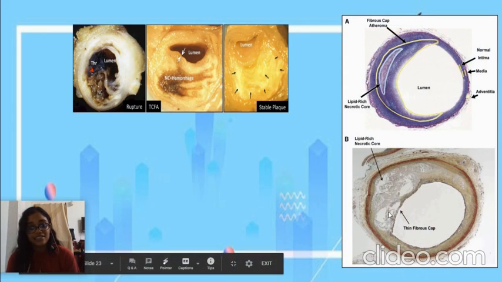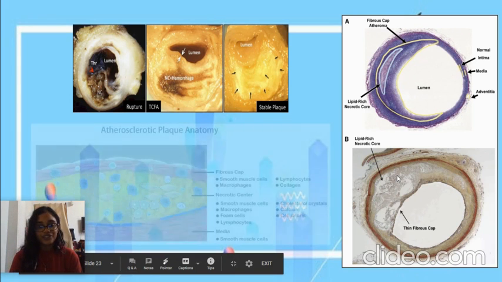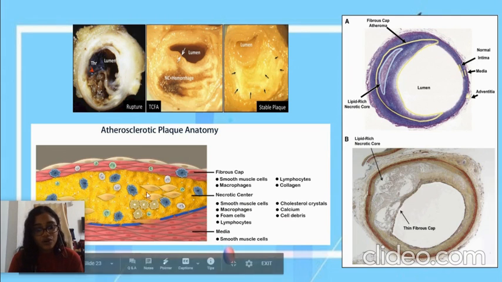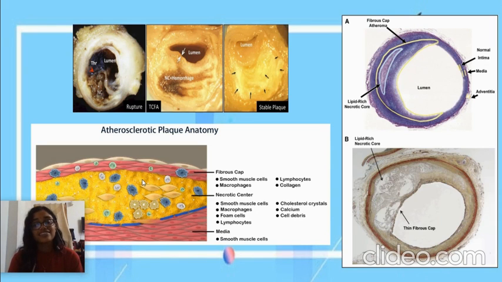Microscopically, it contains the same thing, the fibrous cap and a lipid-rich necrotic core. The fibrous cap is composed of smooth muscle cells and extracellular matrix, while just below that there is a cellular area having smooth muscle cells and macrophages, and there's also the central lipid core consisting of foam cells, cholesterol crystals, and extracellular lipid.